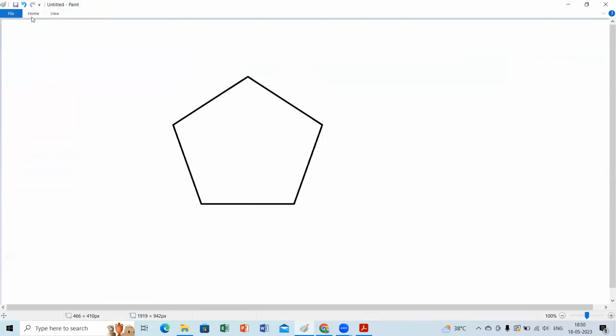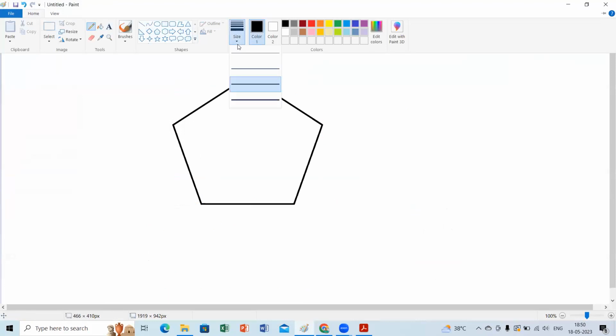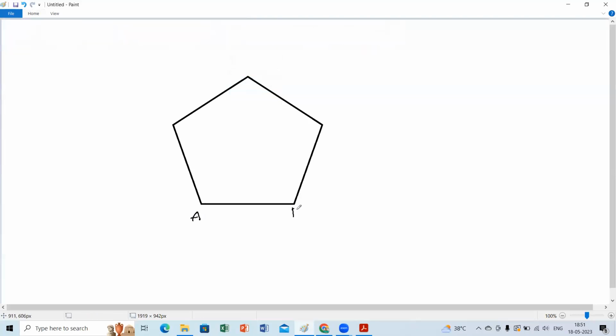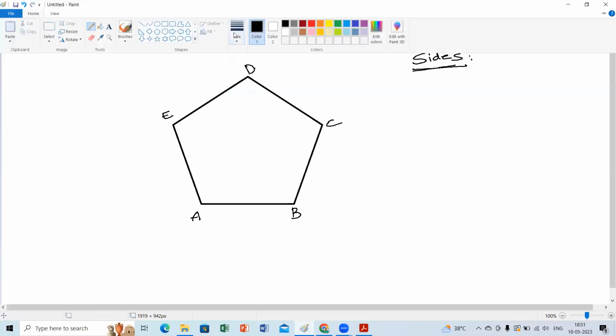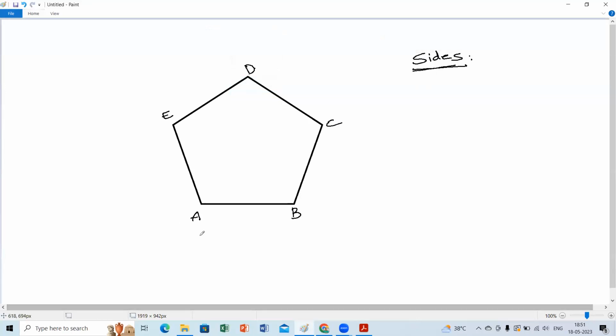Name the pentagon, children. You can name it with any name. Take it as A, B, C, D, E. Now, what are the sides of this pentagon? First sides, then we will go with vertices.